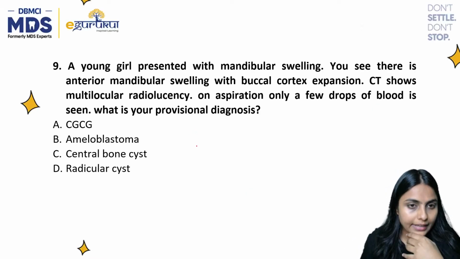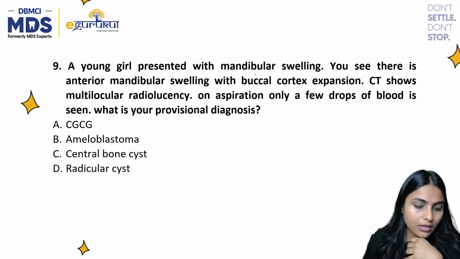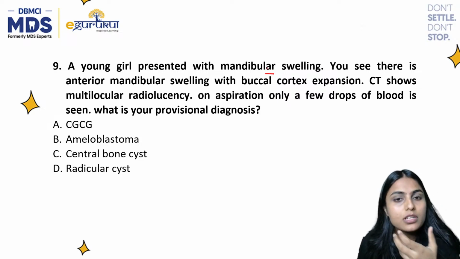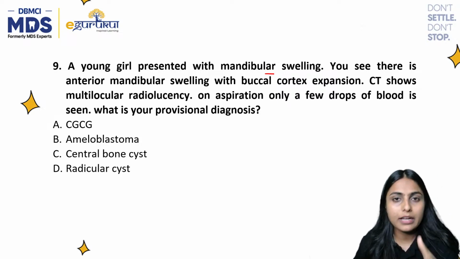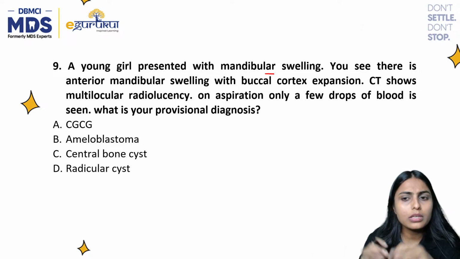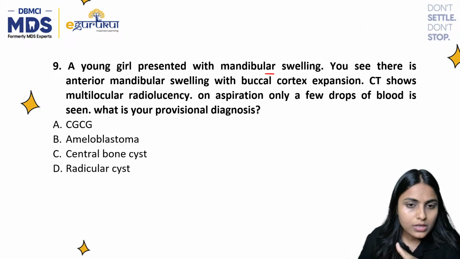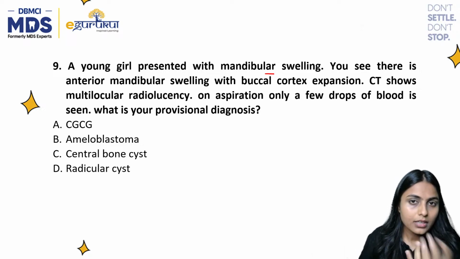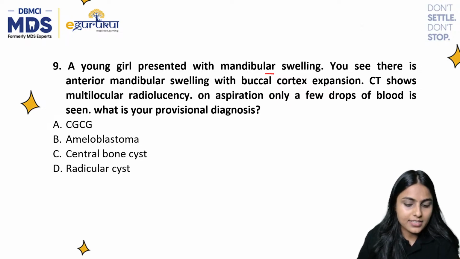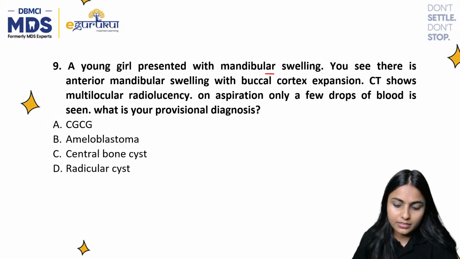Question 9. A young girl presented with a mandibular swelling. You see there is an anterior mandibular swelling with buccal cortex expansion. CT shows multilocular radiolucency. And on aspiration, only a few drops of blood are seen. What is your provisional diagnosis? You can post it in the comments if you know the answer or if you have marked it correctly. Let's see how many of you have marked correctly.